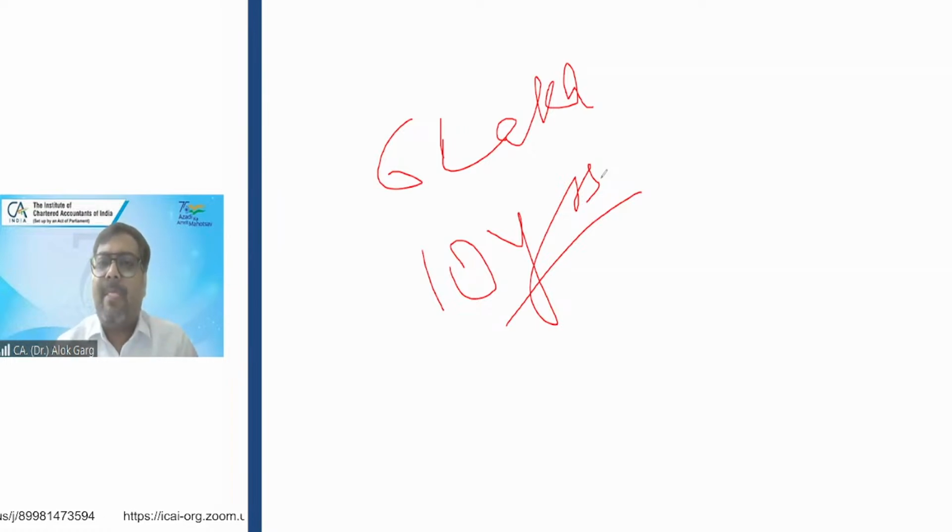Friends, you were depreciating considering that yes, I'll use this car for 10 years, and I am allocating the cost of the car as depreciation over a period of 10 years, and at the end of the 10 years the value of the car will become zero. Suddenly, when the government has come up with this negative announcement, don't you think that the market value of the car will suddenly go down? When you go to the market, no one wants to purchase that car. You have to sell that car outside of Delhi, and probably the value of this car will go down substantially.